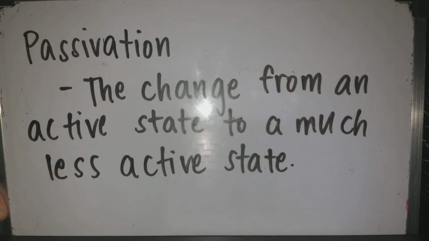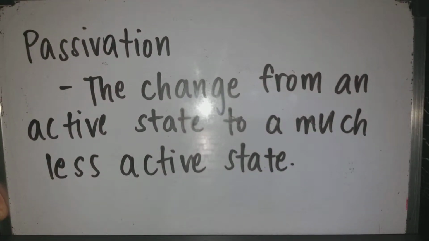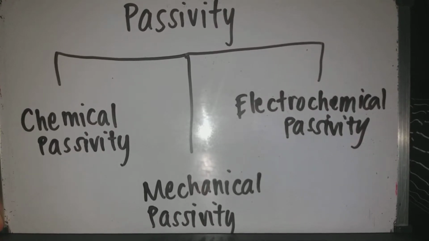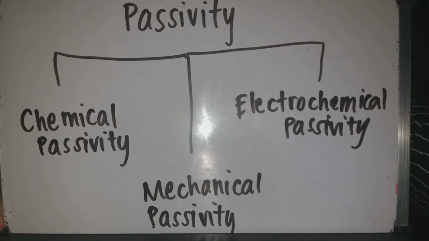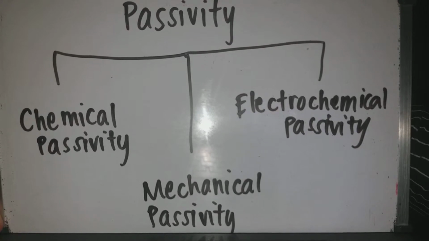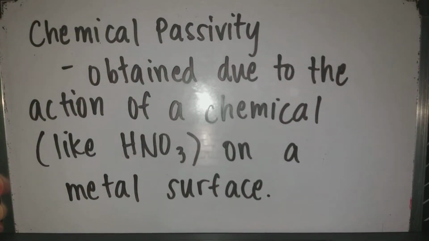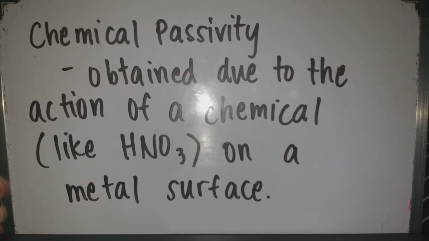Now, let's move on to the three types of passivity. The three types of passivity are the chemical passivity, the mechanical passivity, and lastly, the electrochemical passivity. The first one is the chemical passivity.